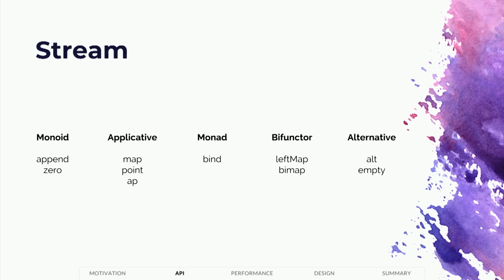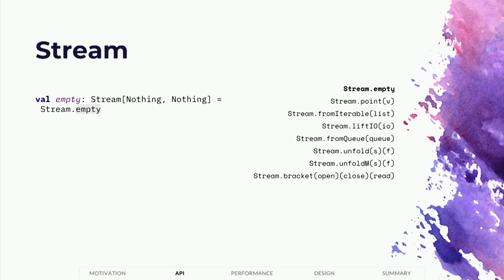Now, let's see how you can actually construct a stream. To construct an empty stream, you would just use the empty constructor, which, as you can see from the type signature, will never fail and will never emit any value because of the use of Nothing in the type signature. To construct a stream that will emit one value, you can use point. And you can see again that it will never fail and it will emit a value of type Int.